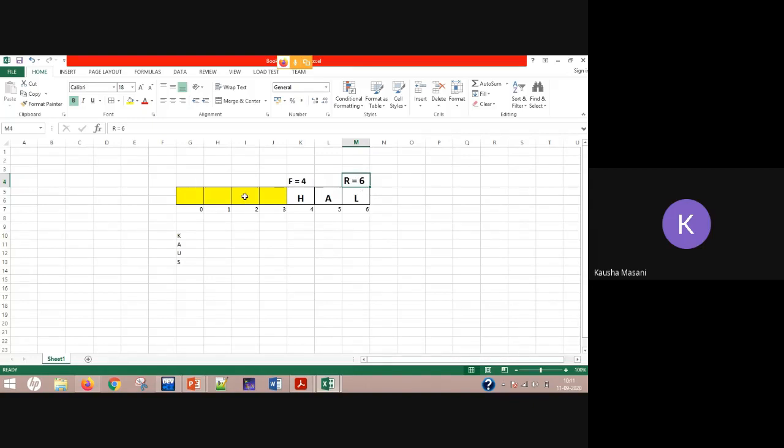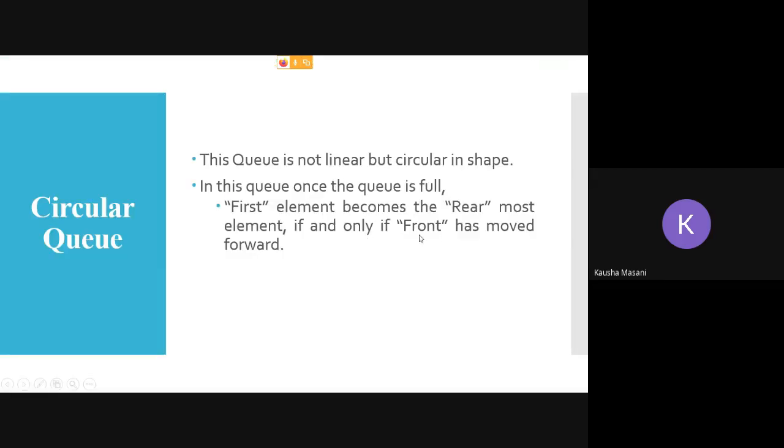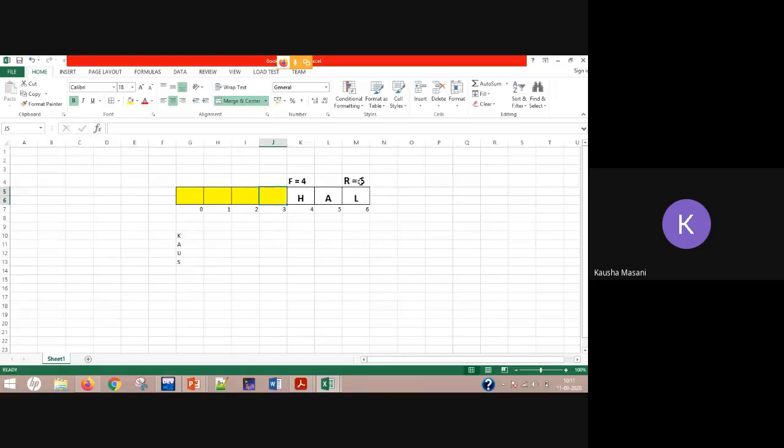Front has moved forward 4 blocks, 1 2 3 4 blocks front has moved. So this condition, front has moved forward, is true. What another part is, first element becomes the rearmost element. That means now you can add here one more element and that will become the rearmost. Rearmost means the latest added element.